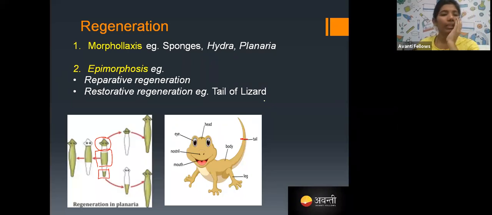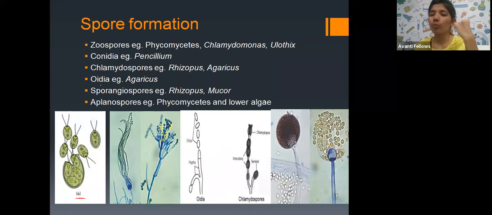This is called morphallaxis. You can see morphallaxis in sponges, hydra, planaria. So this is about regeneration. And next comes spore formation. Yes, the spores are going to be formed, and I'll give you homework here. I'll just tell you what zoospores and conidia are, and the remaining spores you need to tell me in tomorrow's class.